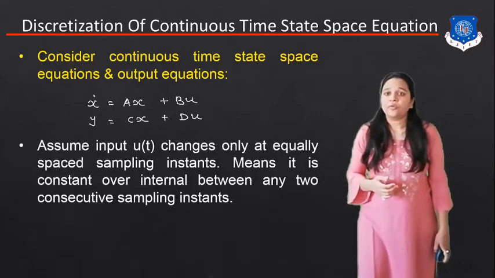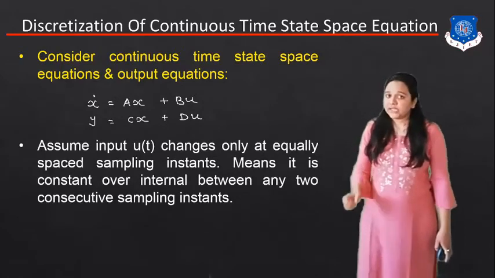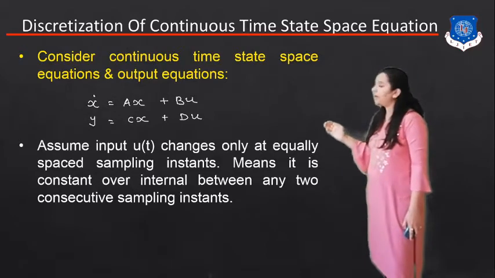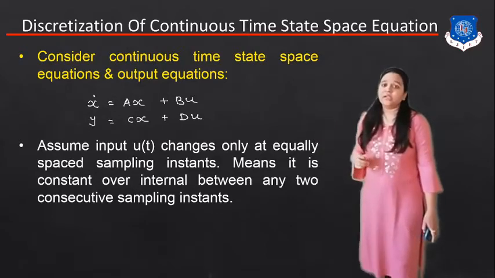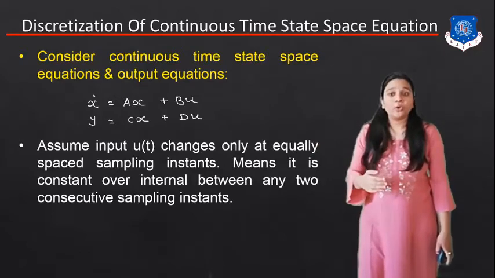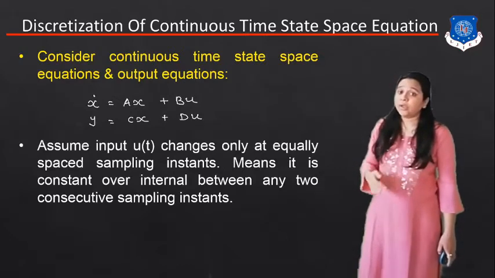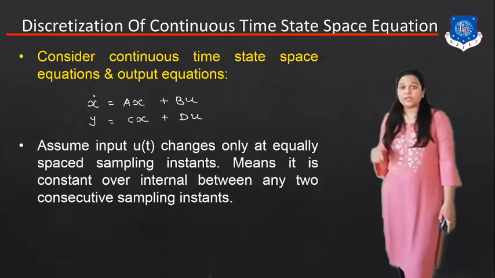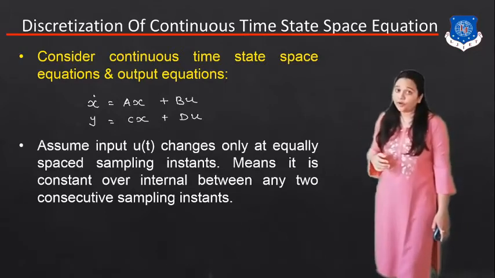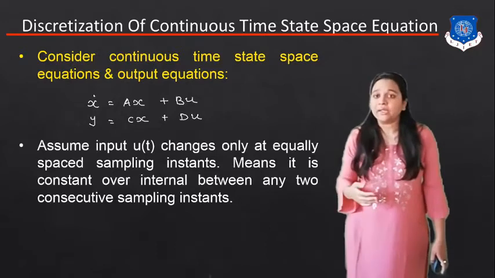Now we have to assume that input u of t changes only at the equally spaced sample instants. Means it is constant over an interval between any two consecutive sampling instants. Now remember that we have to convert this continuous time state space into the discretization form, so we have to convert the time domain into the sampling instants.